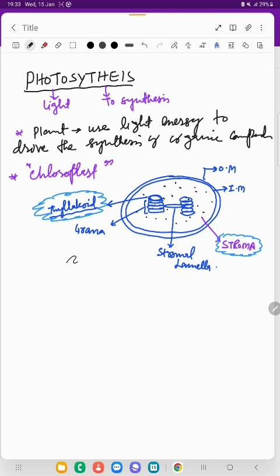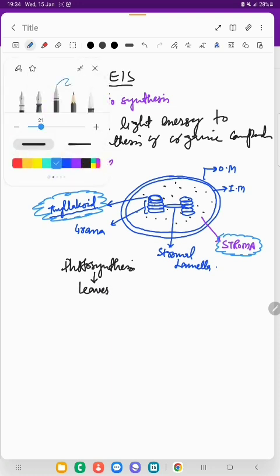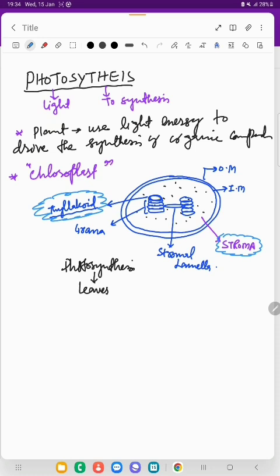Now let's start again. The process of photosynthesis in higher plants takes place in leaves. That means leaf is a specialized organ of plants that is meant to perform the process of photosynthesis. And in case of green or herbaceous plants, the hypodermal cells, which are inner to epidermis, also perform photosynthesis. The main function for photosynthesis is given to leaves, right?